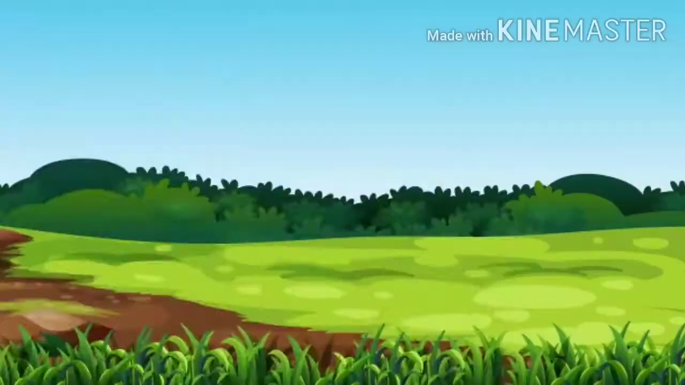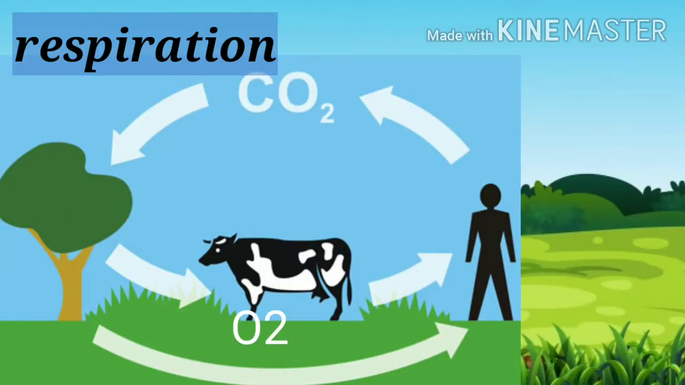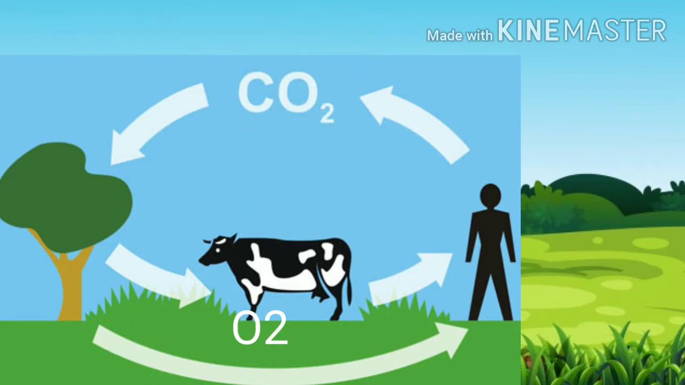Then again, through respiration the carbon dioxide is released into the atmosphere. The humans and the animals respire and release carbon dioxide gas. In this way the carbon dioxide is released into the atmosphere. This respiration, photosynthesis and decomposition are the biotic processes.